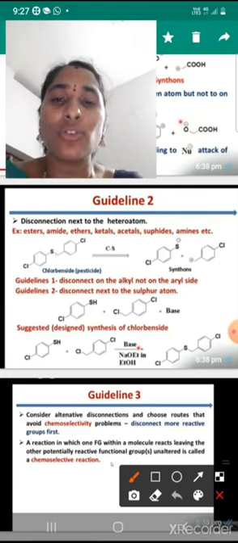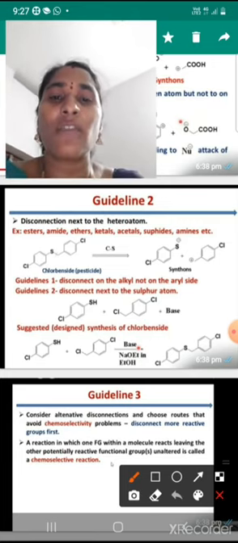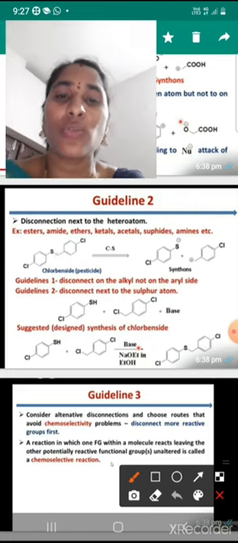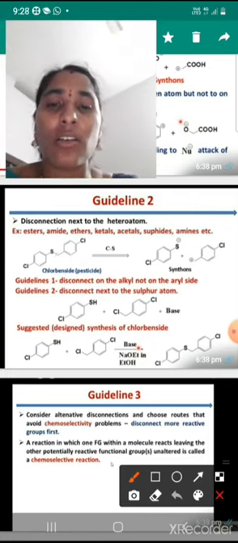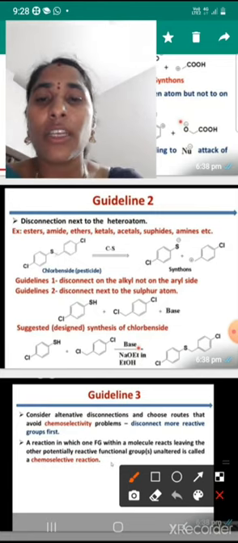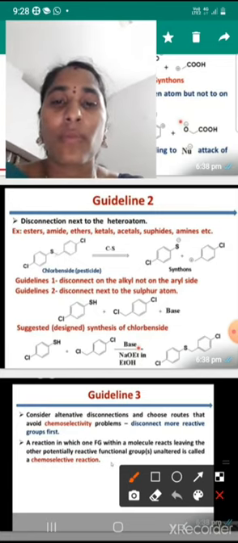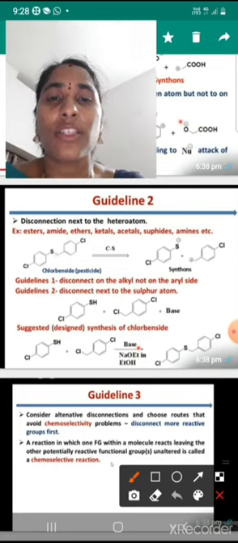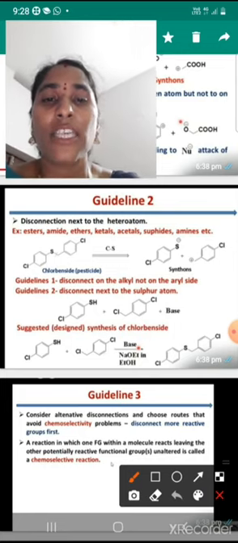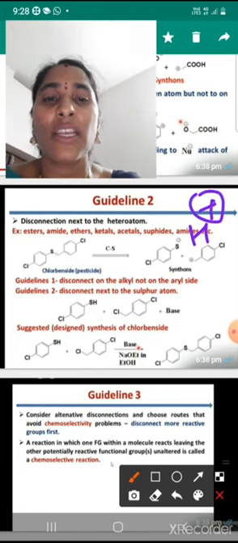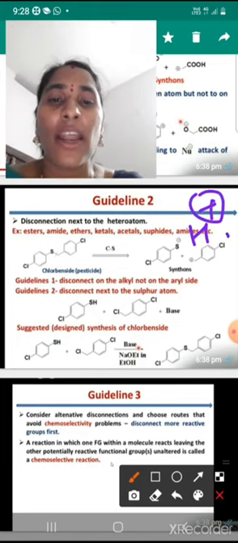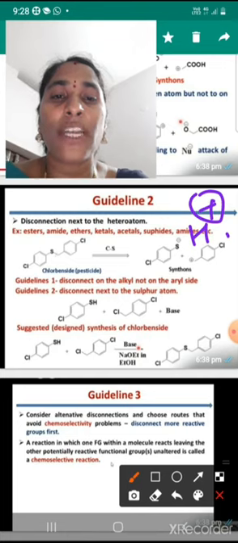Next one, guideline 2: disconnect next to the sulfur atom. Cutting next to the sulfur atom, S minus will receive H plus, and the other fragment, where carbon gets the positive charge, will receive Cl minus.